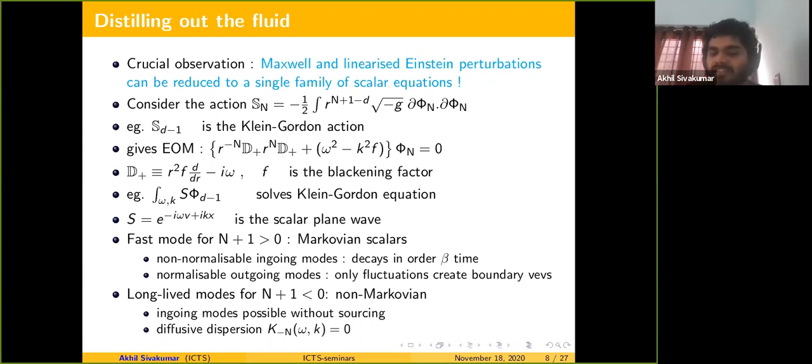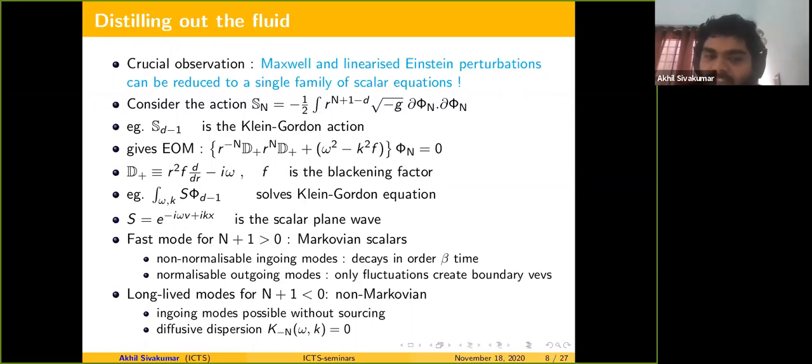Maybe let me say it like this: you solve this wave equation in a derivative expansion. You have a consistent derivative expansion to all orders, and if you switch off non-normalizable modes, there are no more ingoing modes in the solution, which should be interpreted as: as you turn off sources, these modes switch off over beta time. And the normalizable outgoing modes.